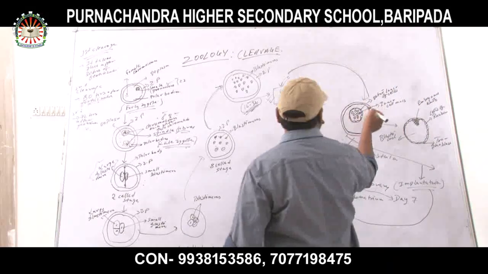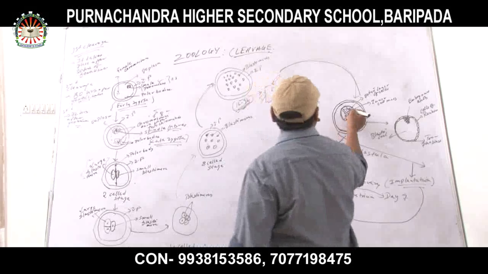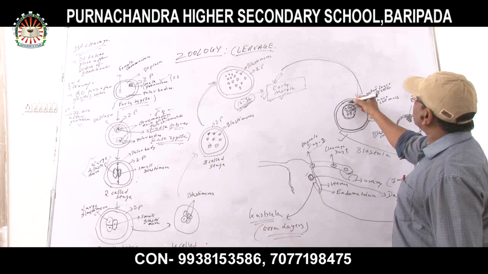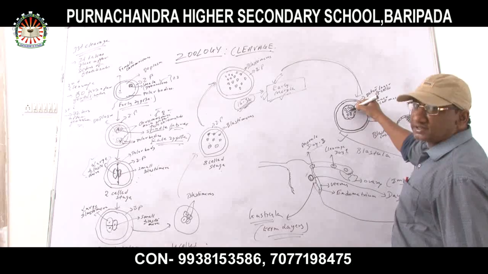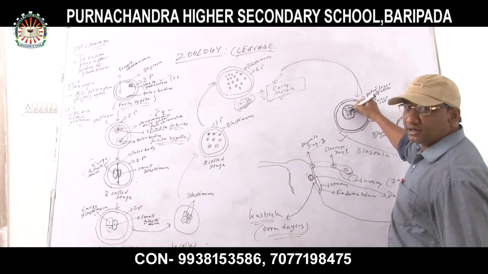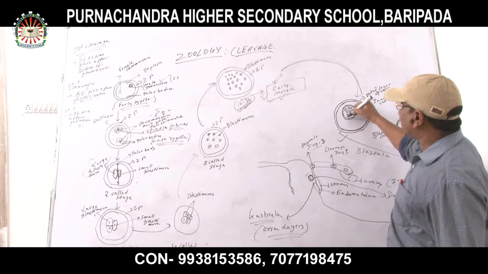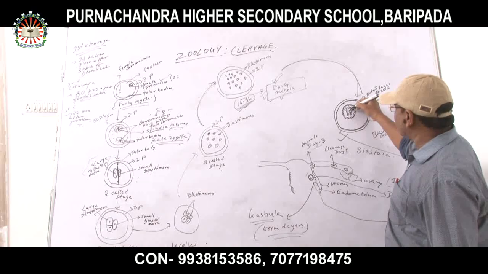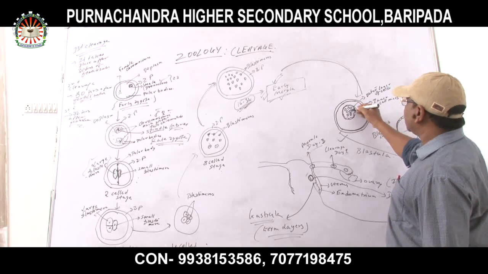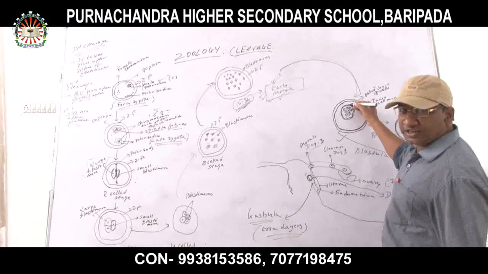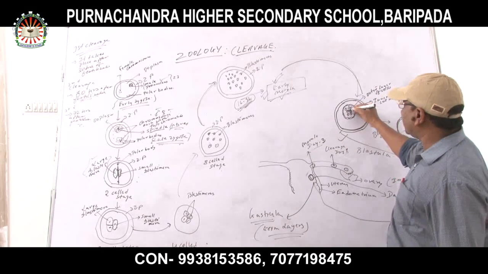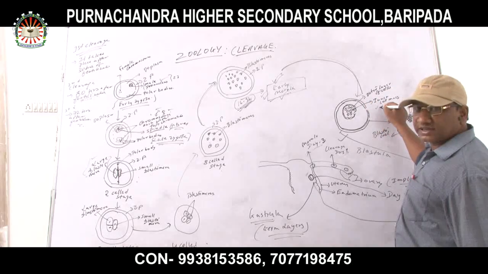Okay, this is the layer of zona pellucida, and this is the blastomere. These are the units of blastomeres, and these are the lighter blastomeres which surround the larger, heavier blastomere. So lighter blastomeres are surrounding the larger blastomeres. So this is the outer layer of cells, and these are the inner cell mass. These are the lighter parts of the blastomere, and these are the heavier parts, and the heavier part of the blastomere forms the inner cell mass.